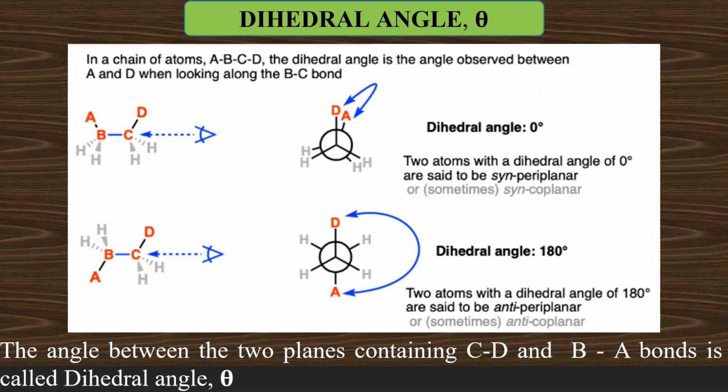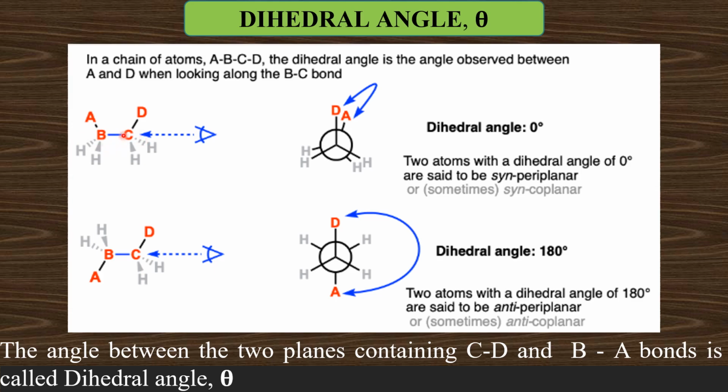During my earlier discussions, I was using the term dihedral angle. This is a very important term one should learn while learning about conformational isomers. To understand this term dihedral angle, let us consider a molecule here. In this molecule, let us consider the atoms B and C, both are carbon atoms only.